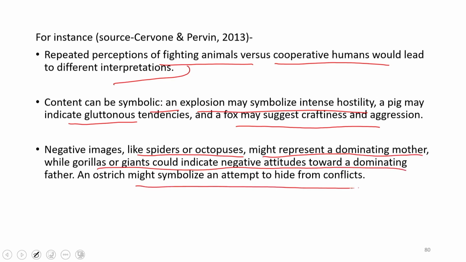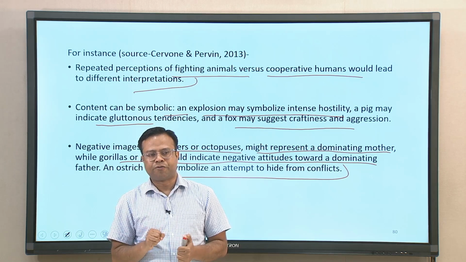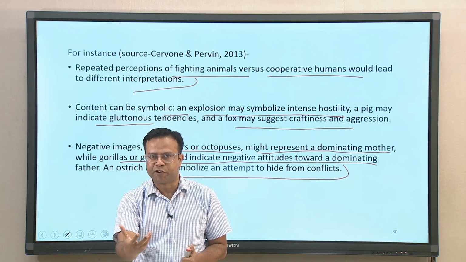An ostrich might symbolize a conflict about hiding oneself. These are some of the interpretations understood as a projection of the person's personality.